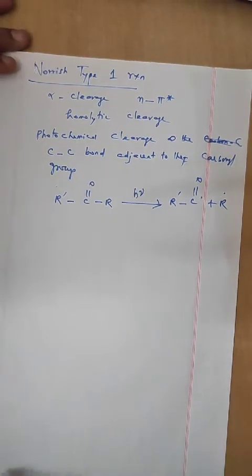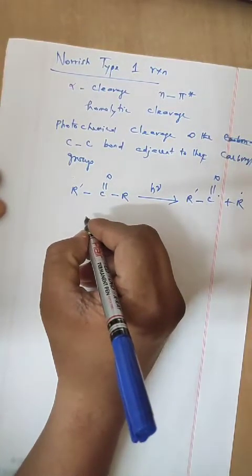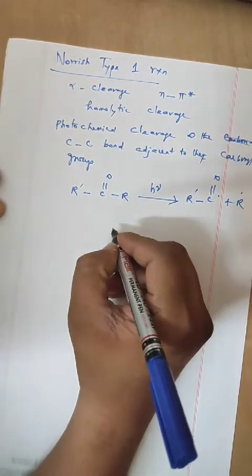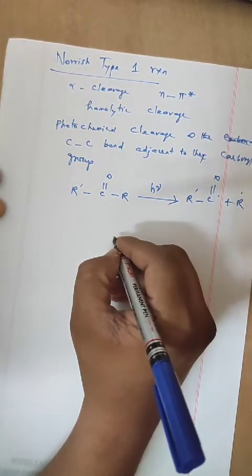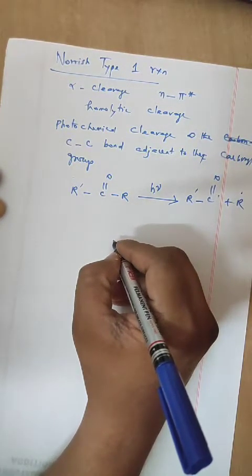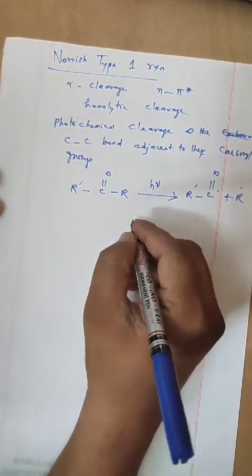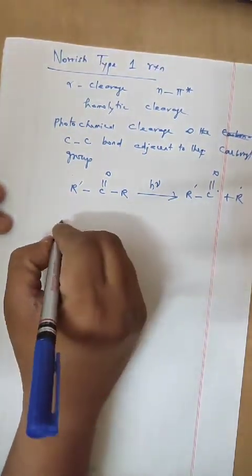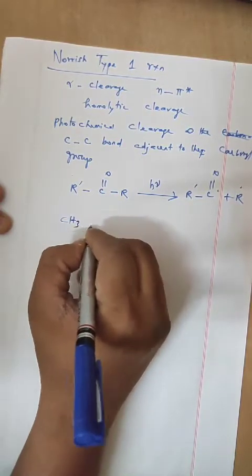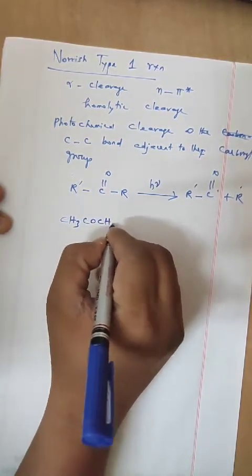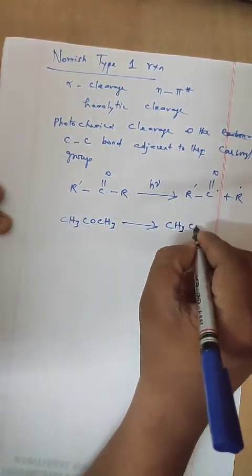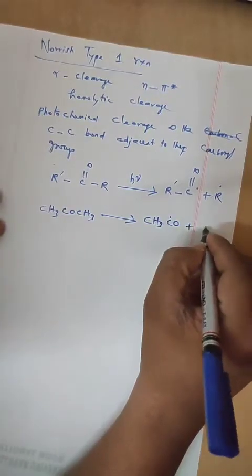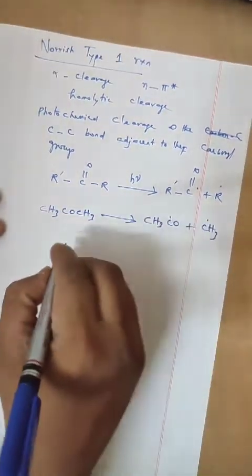Acetone, for example, photodissociates to a methyl radical and an acyl radical. Fragmentation of the acyl radical leads to another equivalent of methyl radical and carbon monoxide. That is, acetone CH3 CO CH3 gives CH3 CO plus a free methyl radical.